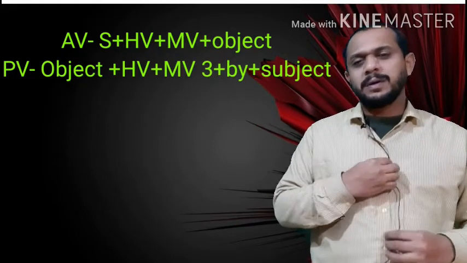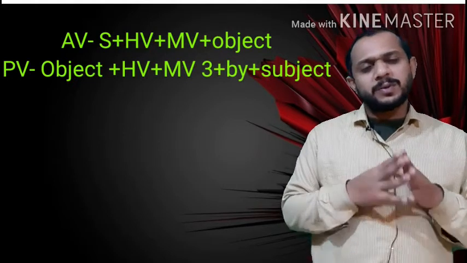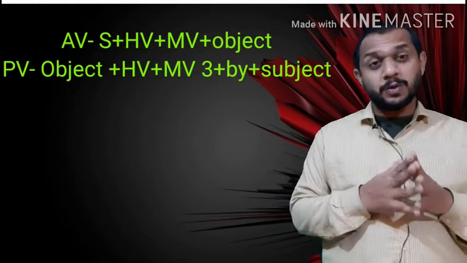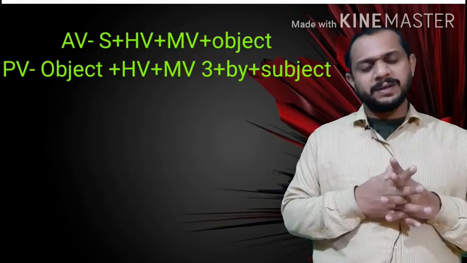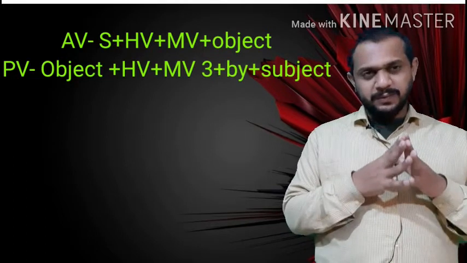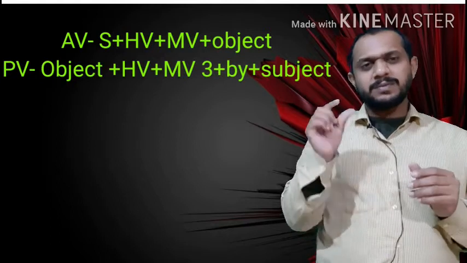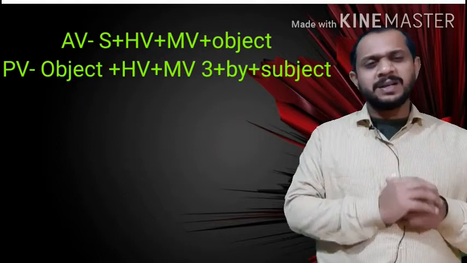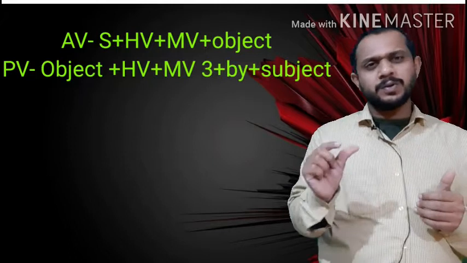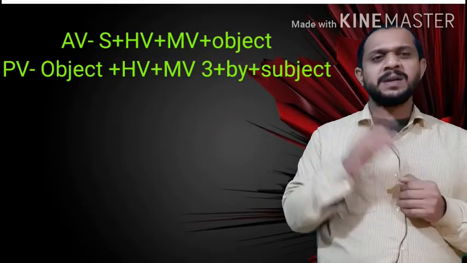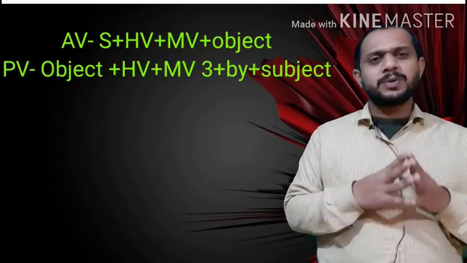So if we talk about some common rules of turning active to passive: rule number one, we keep subject in place of object and we keep object in place of subject. Number two, we have to keep a helping verb.